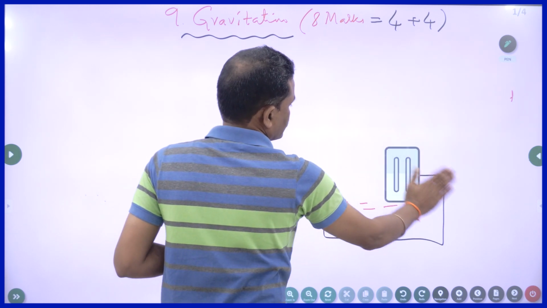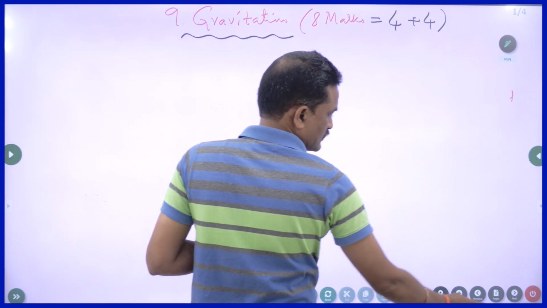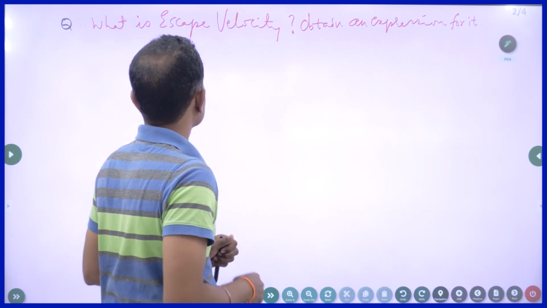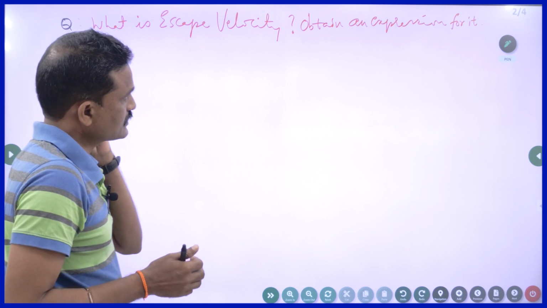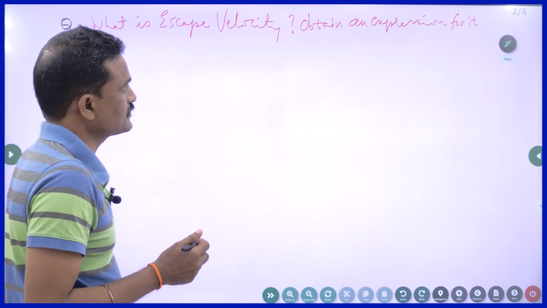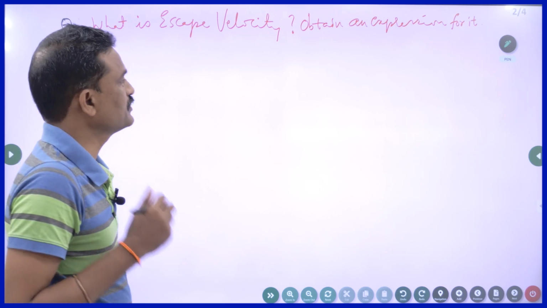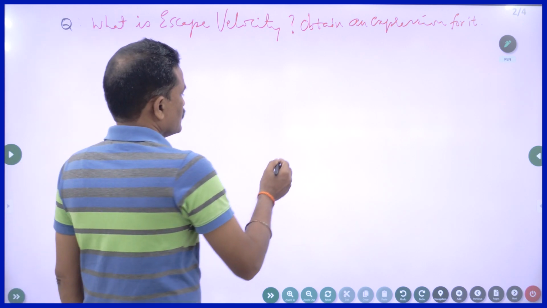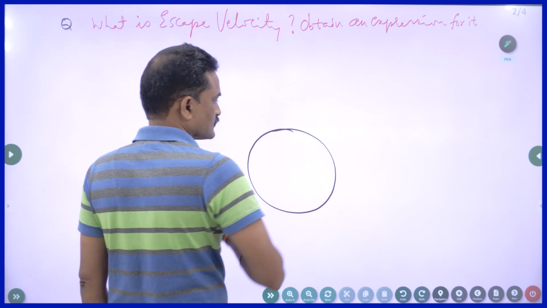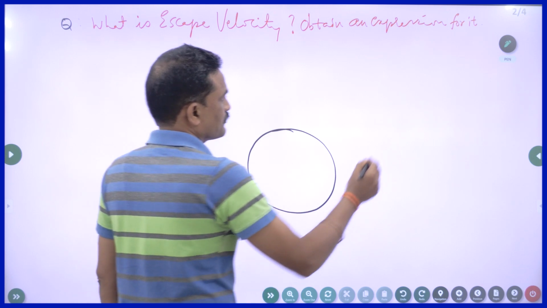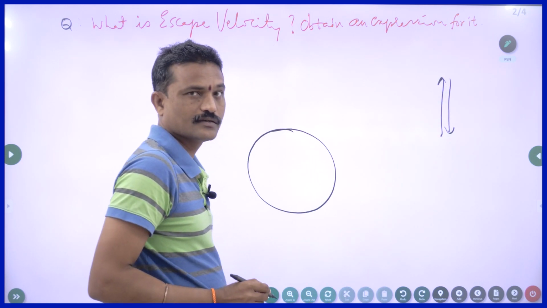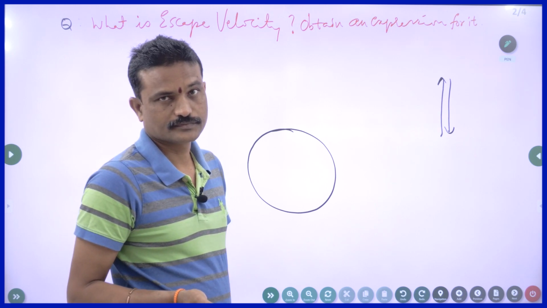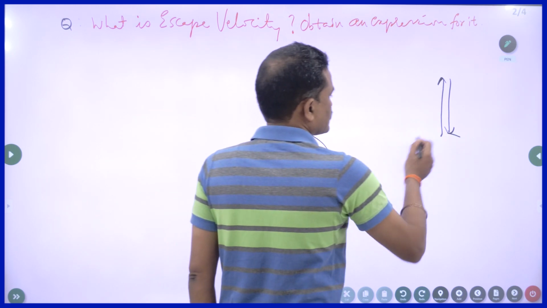Now, let us go to the first question. It's very, very important since this question carries 4 marks. It's a short answer question. What is escape velocity? Obtain an expression for it. What do you mean by escape, right? So, we are on the earth. If I throw something upwards, it comes and falls back on the ground because of gravitational attraction.